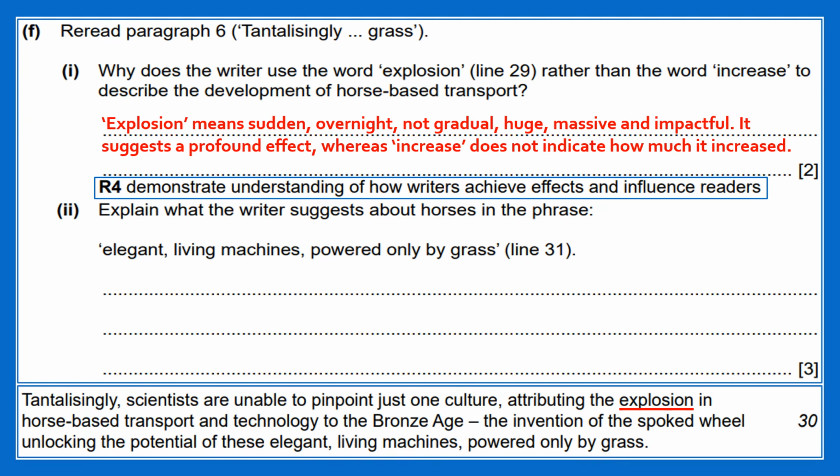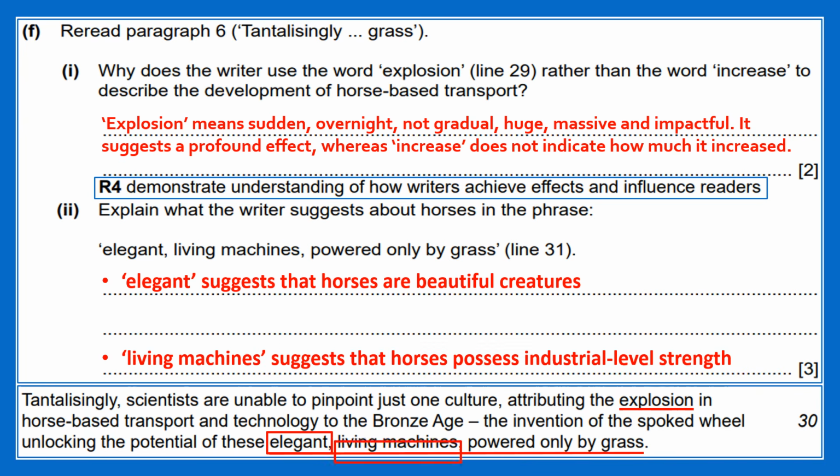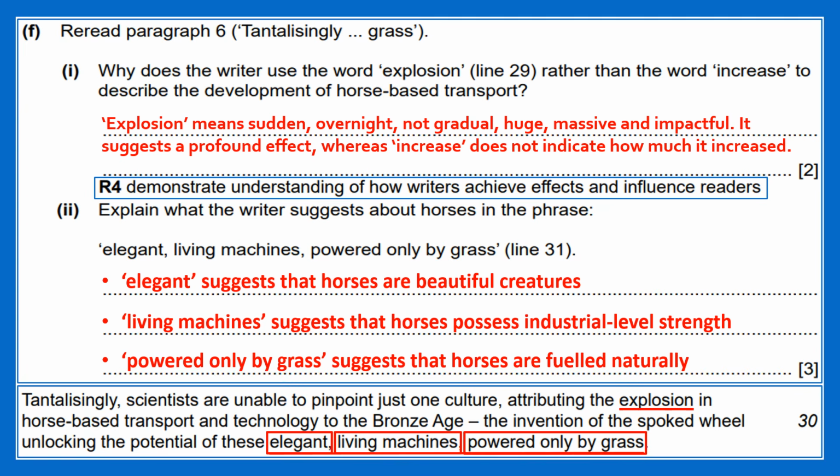Sub-question 2 is worth 3 marks, where candidates locate the given words or phrases in the text, consider their contextual meanings, and explain what they suggest. From the context, elegant suggests that horses are beautiful creatures. Living machines suggests that horses possess industrial level strength. And powered only by grass suggests that horses are fueled naturally.